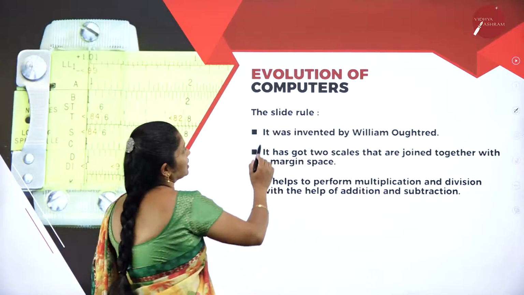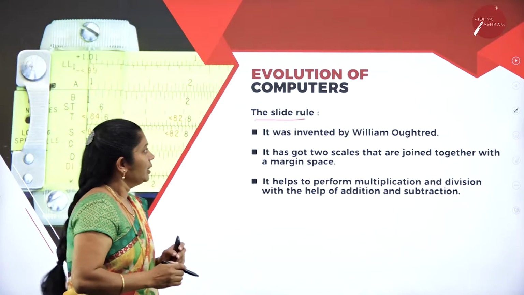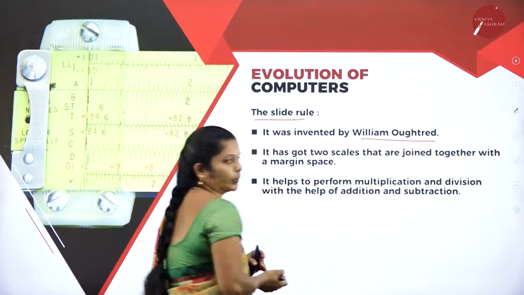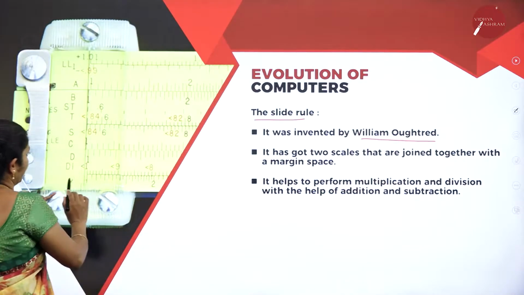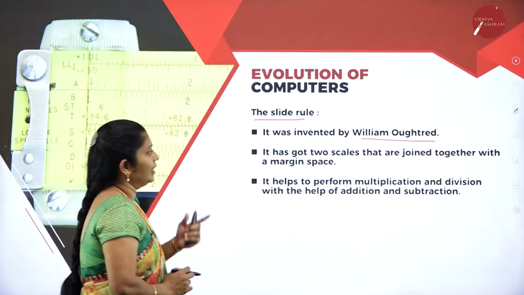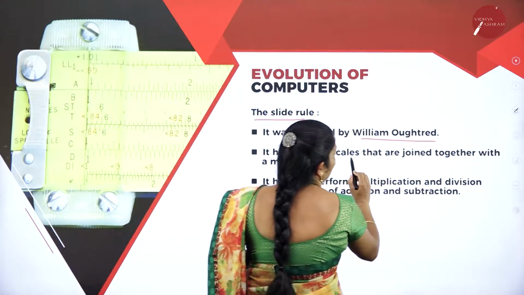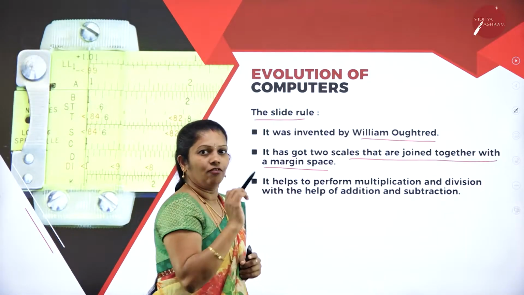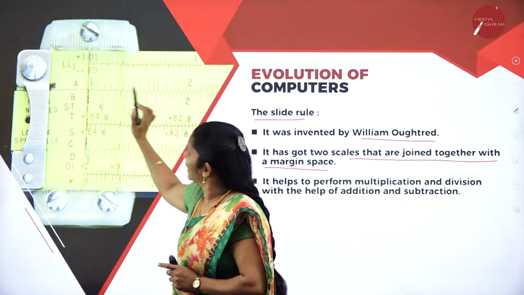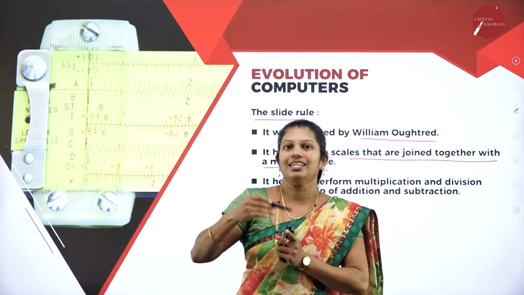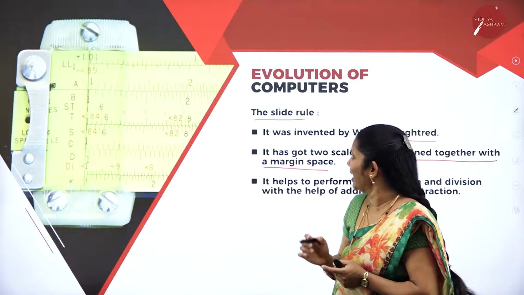And the next one is the slide rule. This slide rule was invented by William Oughtred. This is the slide rule. For calculation purposes, we are using this slide rule. And it has two scales that are joined together with a margin space. If you observe this, here two scales are there, they are margined. There is one more margin here. By that, we can perform all types of calculation.